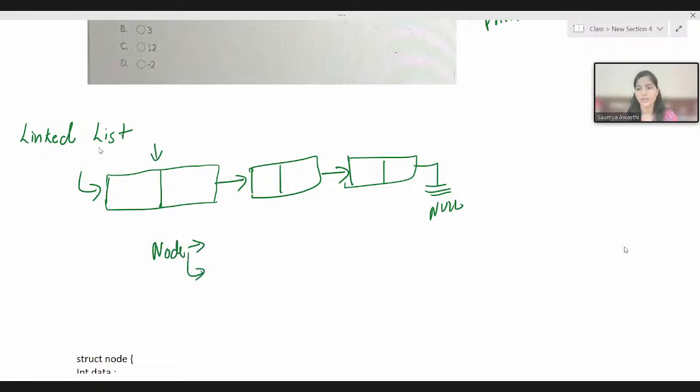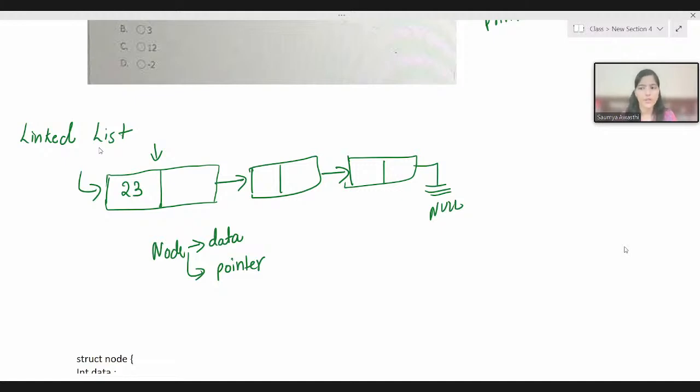So a node consists of two values. What are those? One is data and another one is pointer, or you can say one is having some information, and another one is pointer. So here let's say we are storing some data, 23. What is the use of pointer? Pointer is a special variable that stores the address of another variable. So this is what a pointer is.